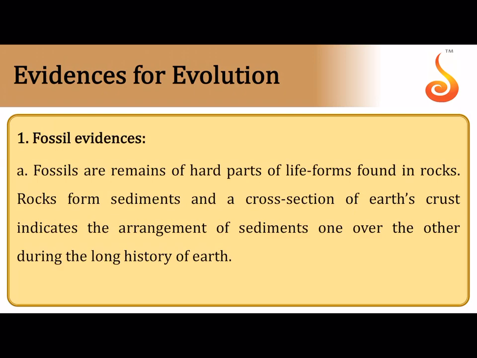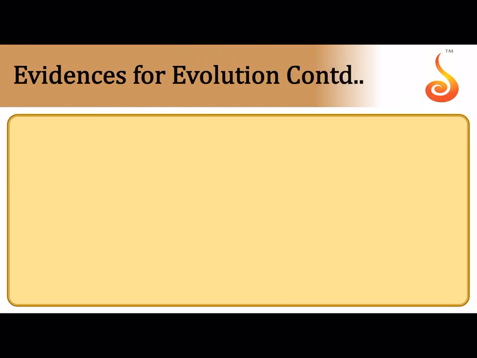Evidences for evolution: we have fossil evidences. The most direct evidences for evolution is the fossil evidences. These fossils are basically obtained from the rocks. These are hard parts of the life forms that lived in the past. So they are like windows into the past, which give us an idea about what forms of organisms were living in the past.